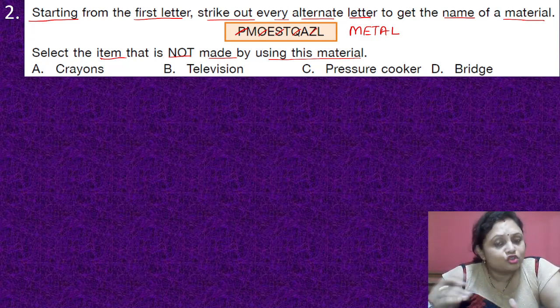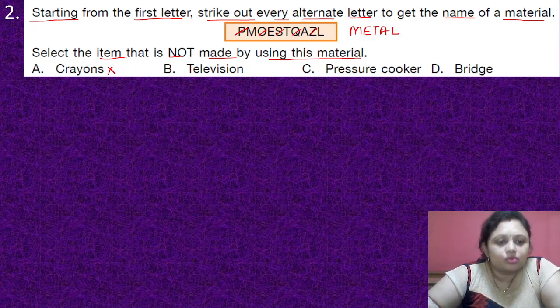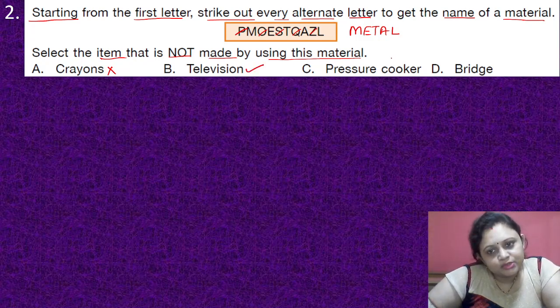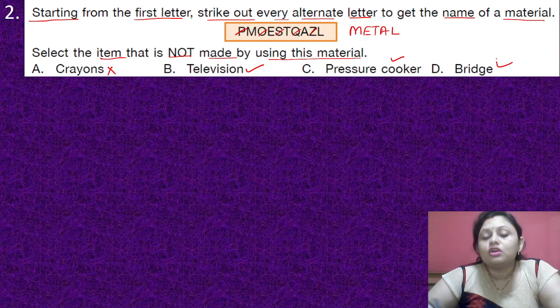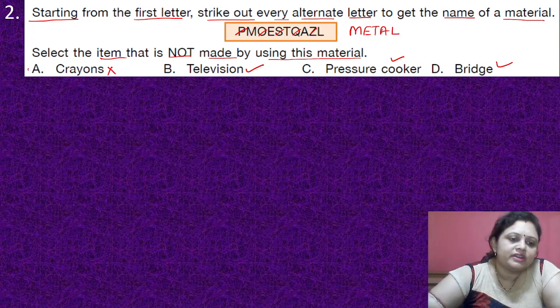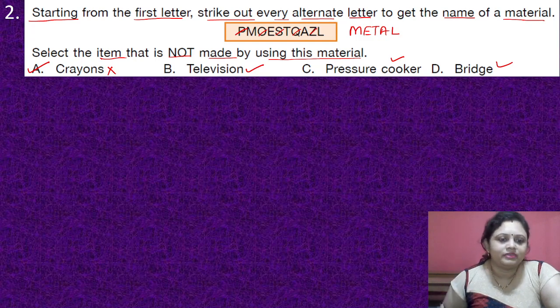There are various metals existing on the earth's surface, and they have various uses. Which of the following is not a use of metal? In crayons, we do not use metals. In television, pressure cooker and fridge, metals are used. So the correct answer is option A, that is crayon.